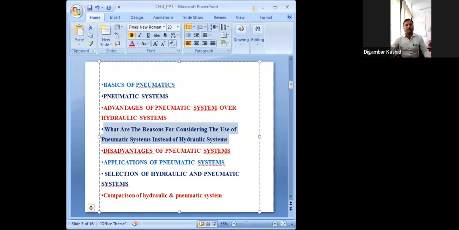Then we also discussed some points that should be considered while selecting a hydraulic or pneumatic system. Because some applications are common to both systems.